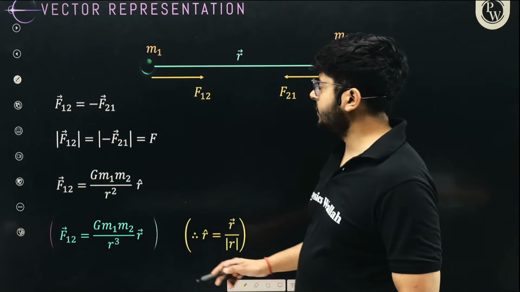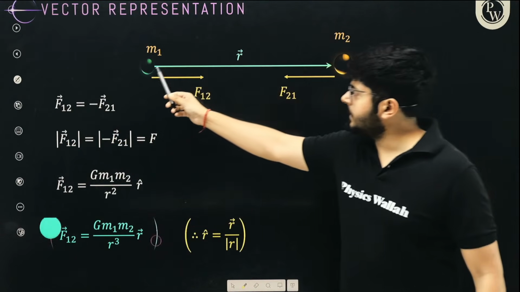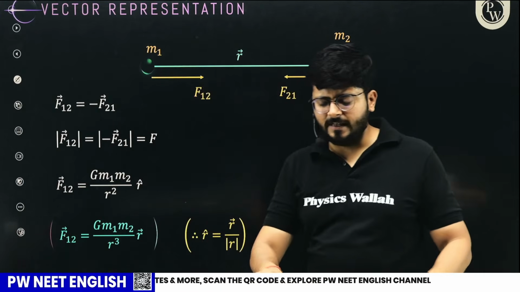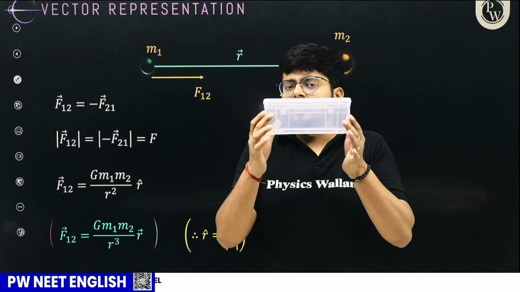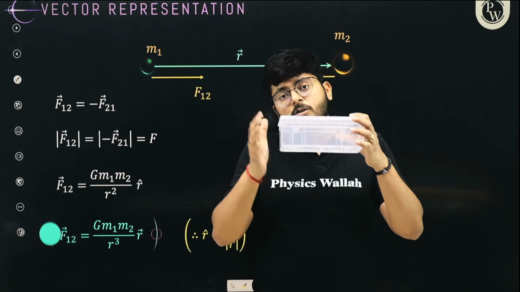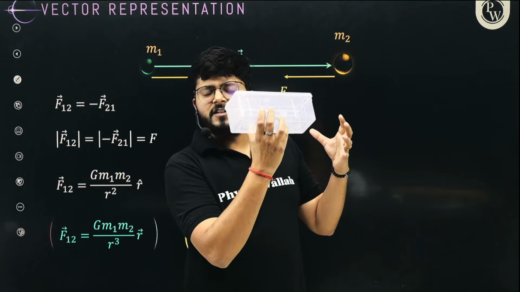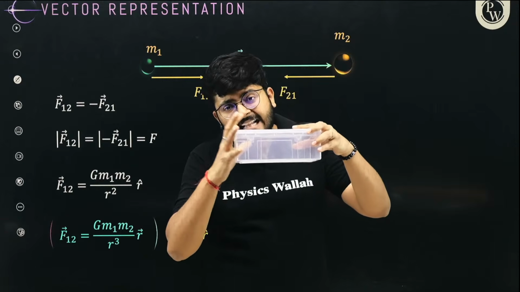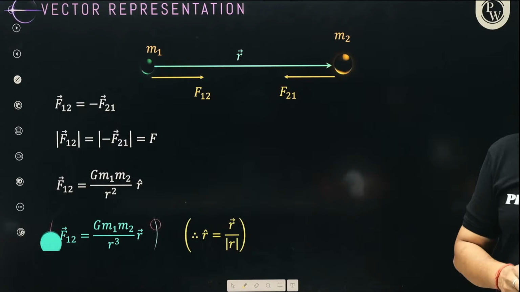Okay, let's keep on moving in this part, right? So what is really happening? F12 is equal to minus F21. What does that tell you? Whatever force is applied by this object on the other one, the same force is applied by the other object on the first one. So if the box is being pulled by a force of 5 Newton towards Earth, the Earth is also pulled towards the box by the same 5 Newton. Earth is applying a force on the box in the downward direction, which is 5 Newton, and an equal amount of force is applied by the box on the Earth, 5 Newton in the upward direction. Both of them are applying the same force on each other, right?